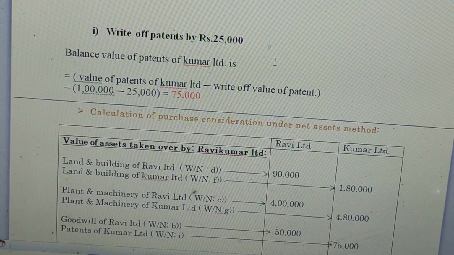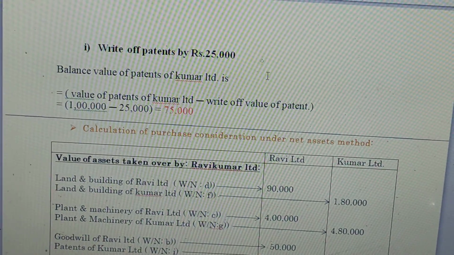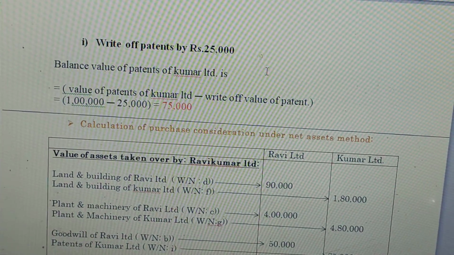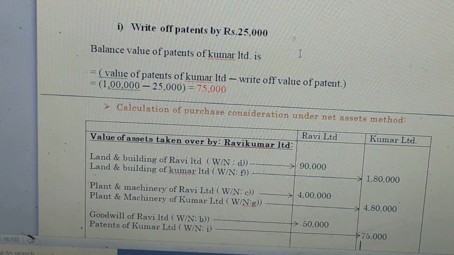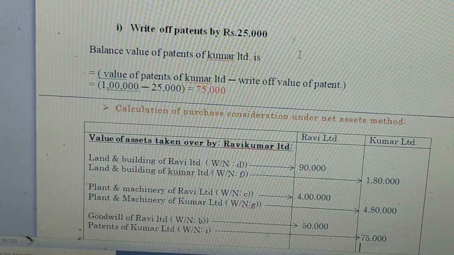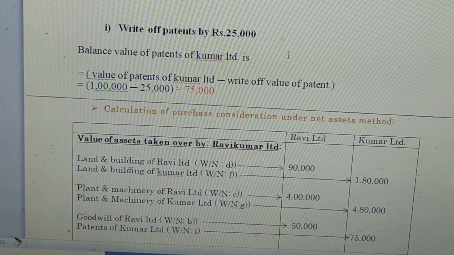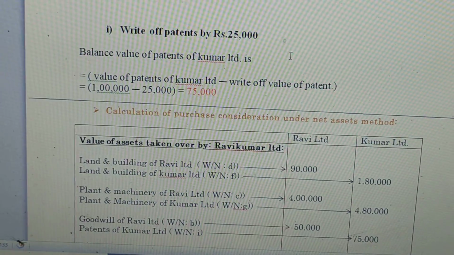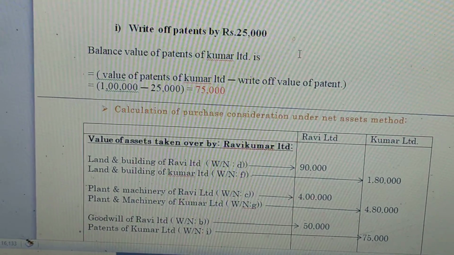And working note I is write-off of patents by 25,000. The balance value of patents of Kumar Limited is equal to, in bracket, value of patents of Kumar Limited minus write-off value of patents, 1 lakh minus 25,000 equal to 75,000. That is the balance value of patents of Kumar Limited.